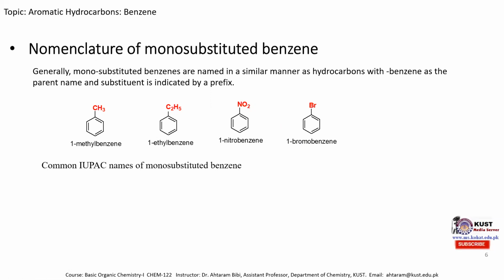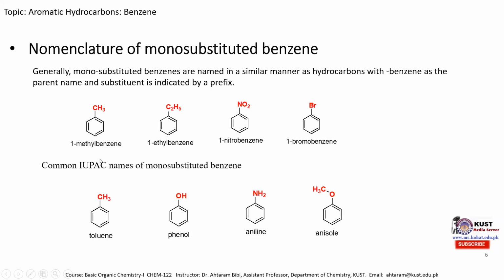Some common names of monosubstituted benzenes are also acceptable. For example, here we can see that if a methyl group is present, we can call it methylbenzene. But its common name is also acceptable by the IUPAC system. If the methyl group is present, then it is known by the common name toluene.